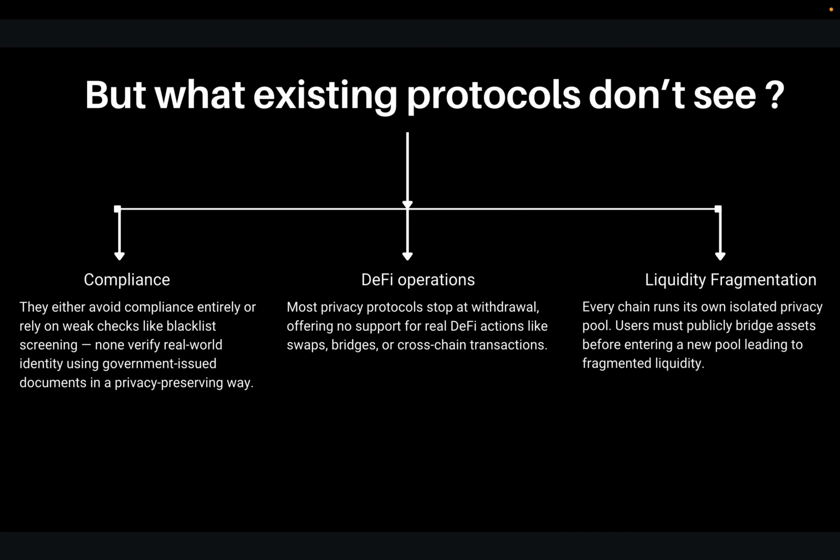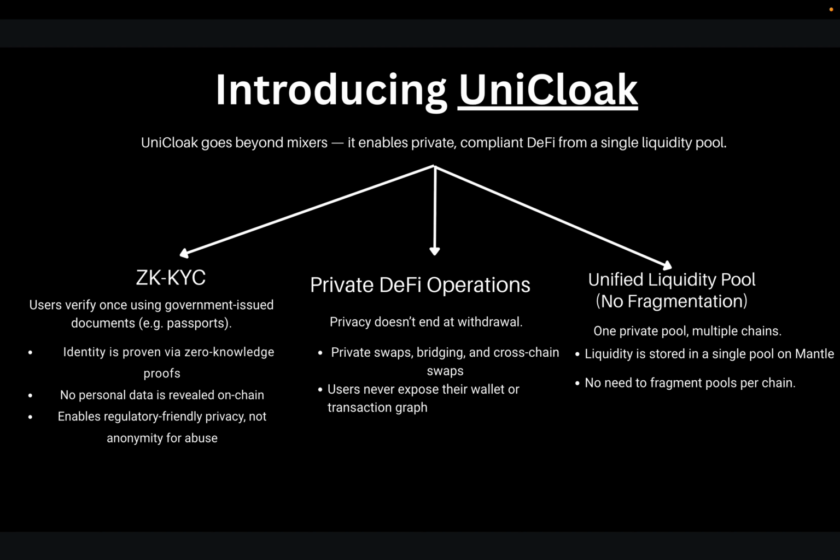The second is DeFi operations. Most privacy protocols just stop at withdrawal, and there is no support for real DeFi actions like swaps, bridges, or cross chain transactions. The third is liquidity fragmentation. Since every chain runs its own isolated privacy pool, users must publicly bridge assets before entering a new pool, leading to fragmented liquidity. So I am introducing UniCloak.